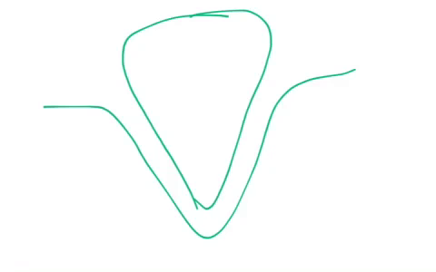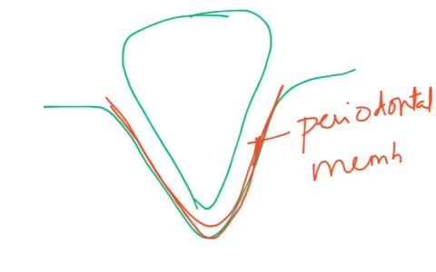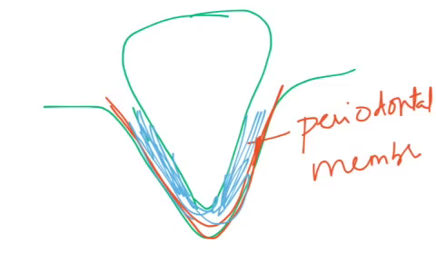Let's see the structure of a tooth. As I said, the tooth is present in the socket of the jaw. So I begin from the socket. This is the socket, which is lined by an irregular dense connective tissue sheath. We usually call it the periodontal membrane, the red one which I am showing here. The teeth are embedded in the sockets, and we fill that particular socket with, I'll take another color, cementum, the connective tissue which fills this particular socket.